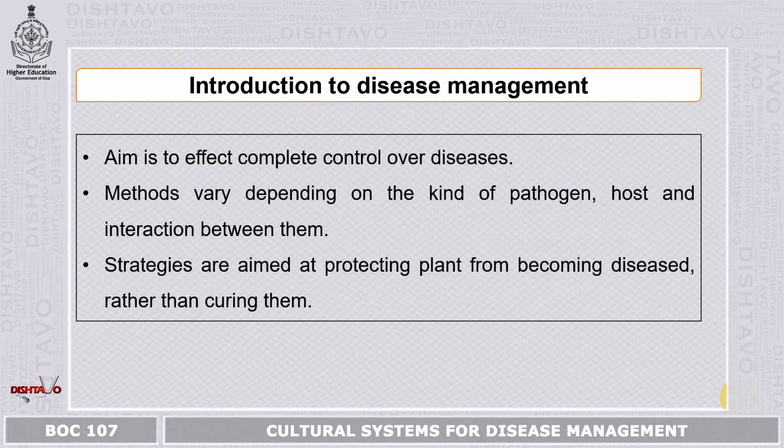Now we will see what exactly disease management is. The aim of disease management is to effect complete control over diseases. The methods of disease management may vary depending on the kind of pathogen, host and the interaction between them. The strategies are aimed at protecting the plant from being diseased rather than curing it. This means that we are trying to protect the plant before it gets affected with the disease rather than when it is affected and we are trying to cure it. So these are two different things, and there are different methods involved depending on whether we are preventing the plant from getting affected or it is already affected and we are curing it.